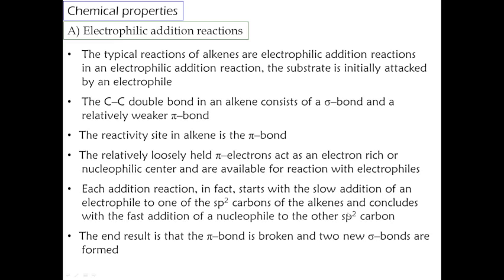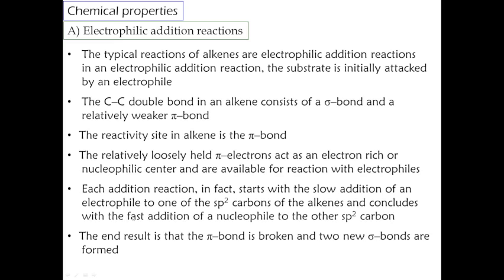So the first reaction, approach of the electrophile to an sp2 hybridized carbon, is a slow reaction, and the second reaction, addition of the nucleophile to the sp2 carbon, is a fast reaction. So the end result is that the pi bond is broken and two new sigma bonds are formed. Okay, so let us discuss the reaction scheme.